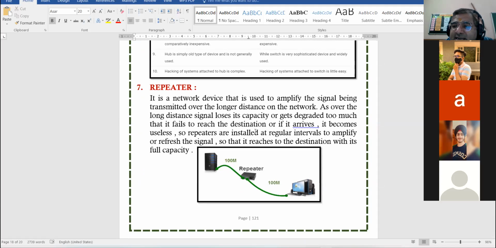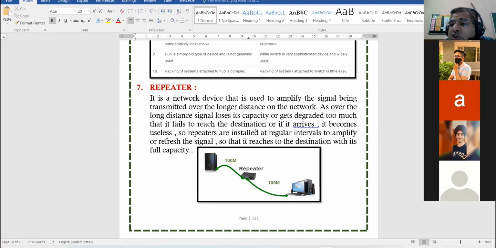Now, as the distance is large, the signal, the data which is traveling on the line, at the longer distance gets corrupted. The data loses its capacity. The data, the packet, the signal, it gets degraded to such extent that the capacity of the signal deteriorates.